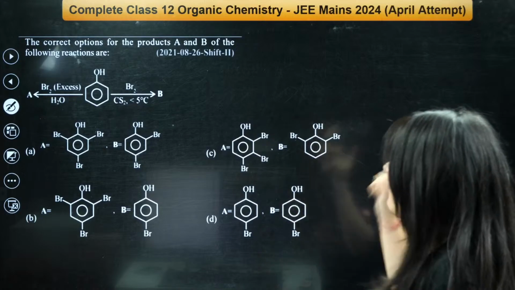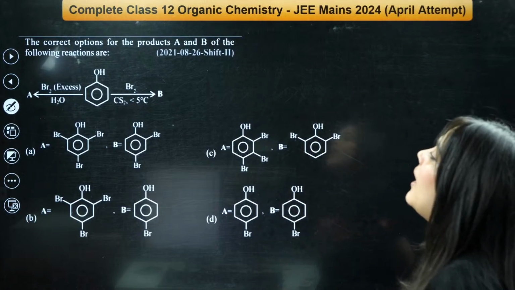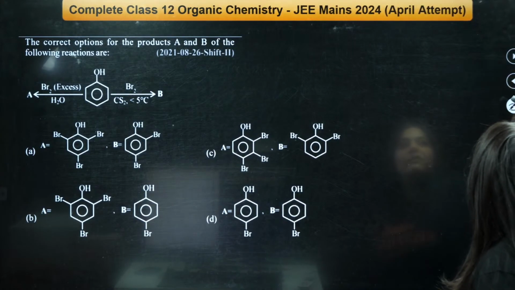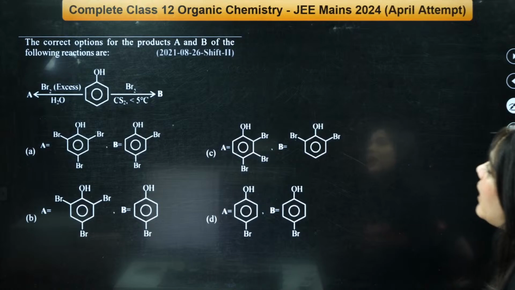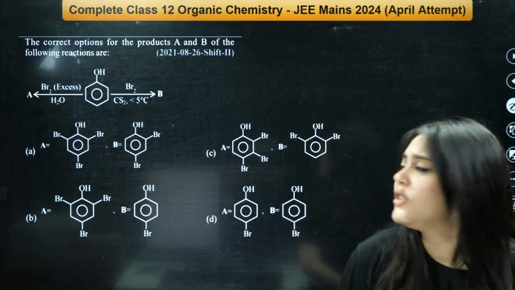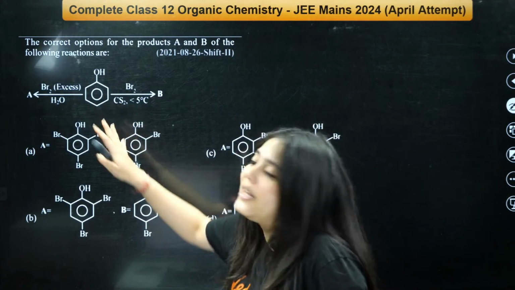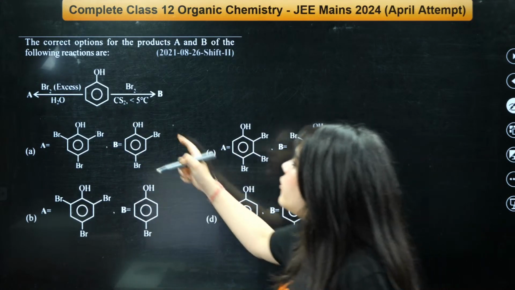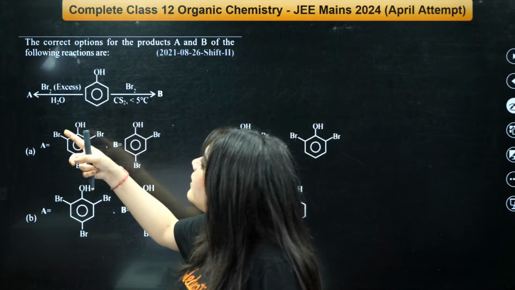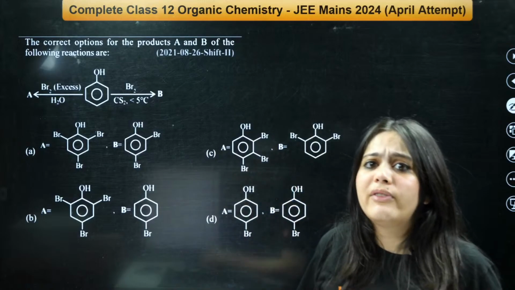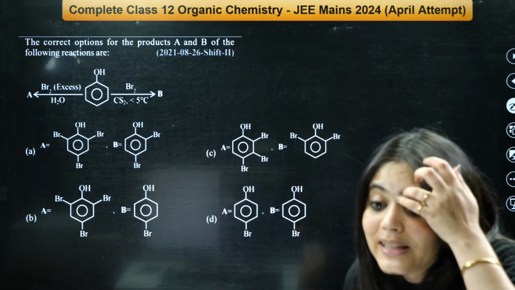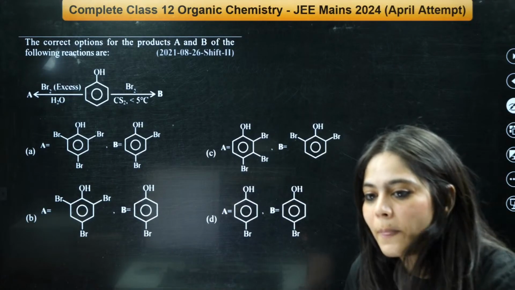Yes, correct. Next question on your screen. The correct options for the products A and B of the following reactions are, again, a very basic question, very basic. Phenol is given to you. Phenol in the presence of Br2 and CS2. What will happen? When Br2 is given in excess, what will happen? Very basic. I expect each one of you to answer this for me.